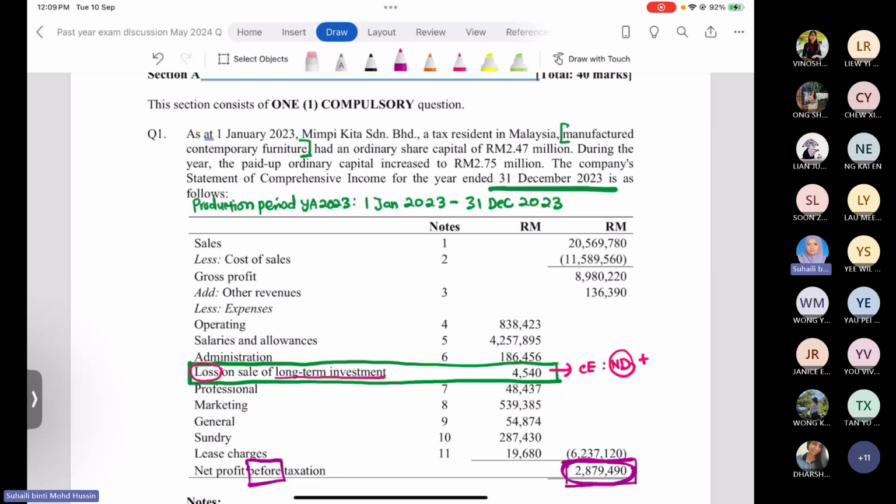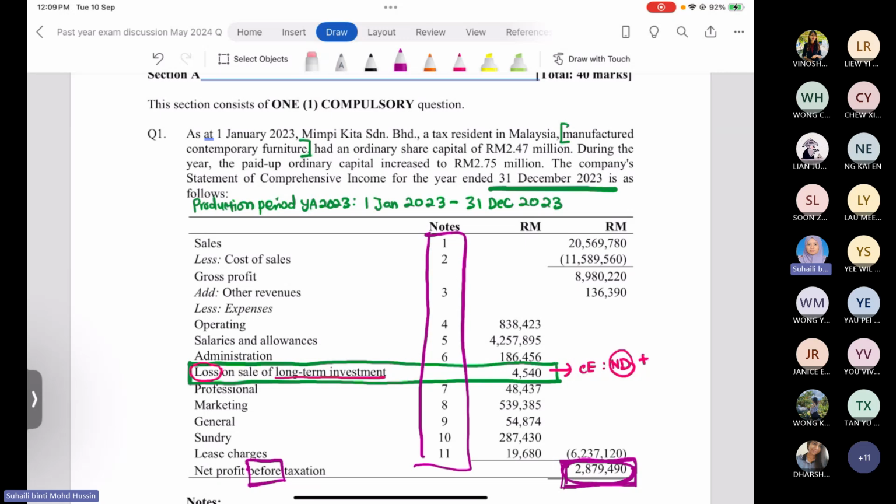The net profit before taxation is 2,879,490 ringgit. This is the result after recording the income and the expenses. That is why when you make the tax computation for the company, we start with the net profit before taxation, to know whether you have to add back an amount, deduct an amount, or not make any more adjustment. In the statement of comprehensive income, you can see that all the transactions, starting from sales until the lease charges, are given to you in the notes to the accounts.